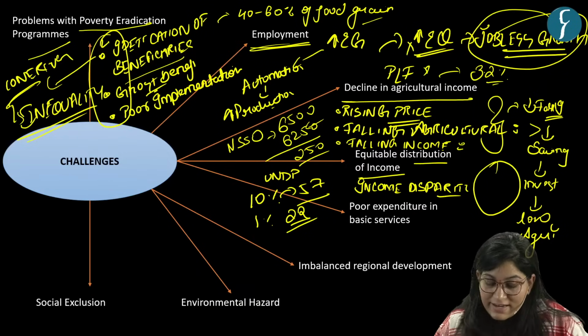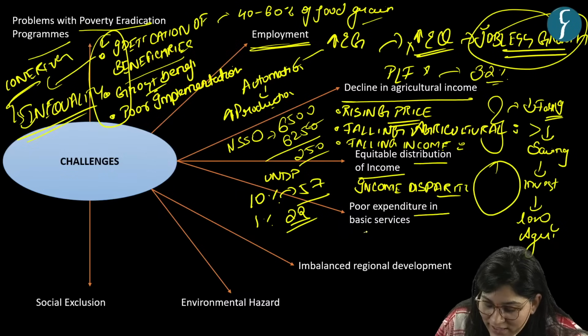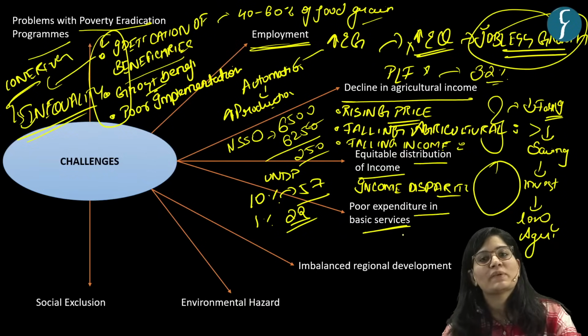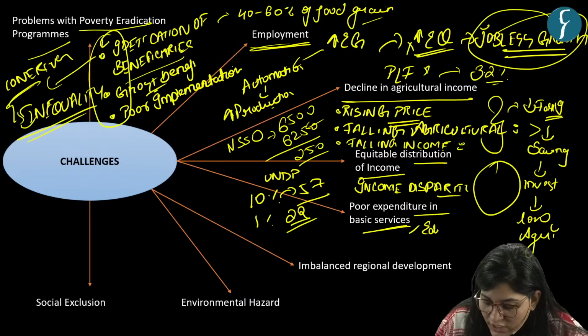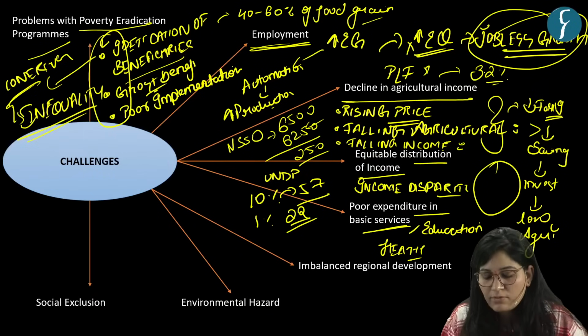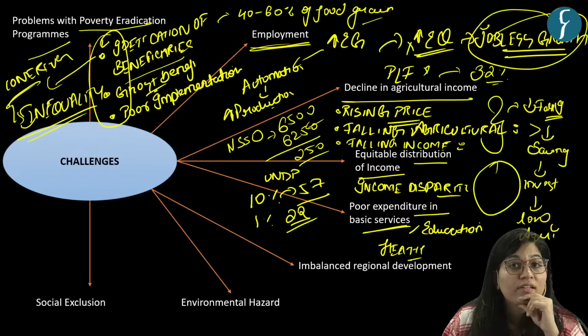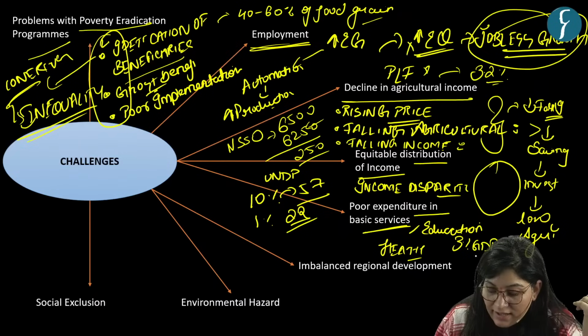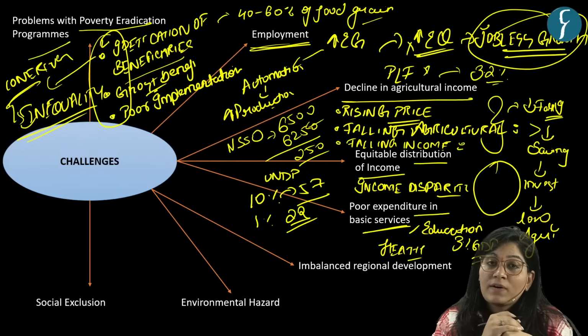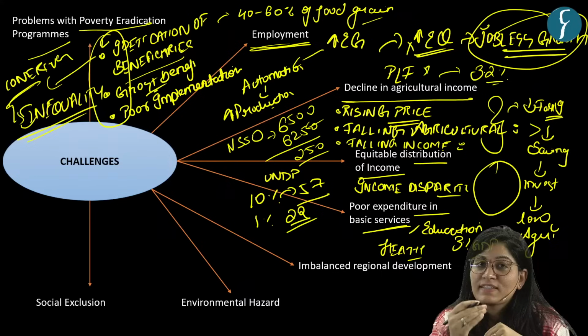So the next challenge is poor expenditure in basic services. Now, what are those basic services? Yes, education and health. Now you tell me, currently how much is India spending on education? Yes, 3% of the GDP. And if you can recall, in NEP we put a target of 6%.